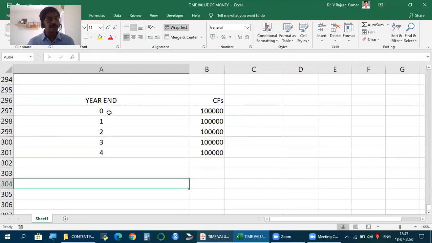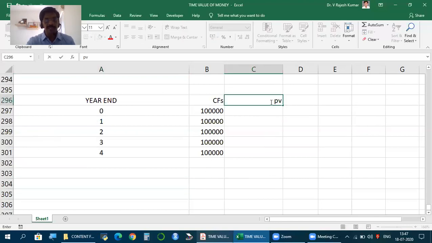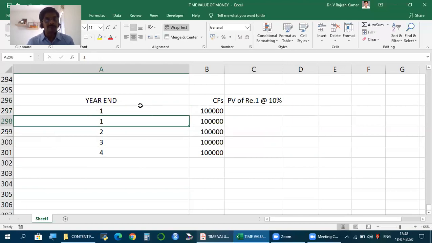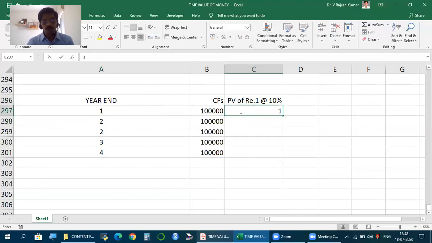So year end means today we get 1 lakh. End of first year we get 1 lakh, second year 1 lakh, etc. Now what is the direct way to calculate? As usual, take present value of rupee 1 at the rate of 10%. How? When period 0 means today, 1 rupee today is how much? 1 rupee.